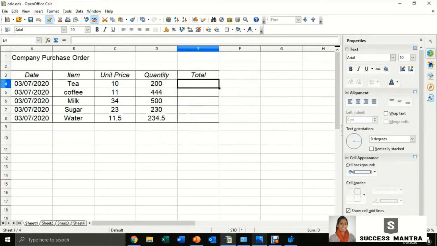Or you can do it in a different way, like you put the equal to sign, then select the cell you want to enter the value, then multiply and select the next cell you want to enter the value. We do the same step for the second row, that is equals, select the cell C5 multiplied by the cell D5. We need to do the same process for the remaining cells. So what we have to do is select the cells where we have already entered the formula and just drag the cell. So we can see all the values have been automatically entered. If you double click here, you can see the formula that you have entered here.